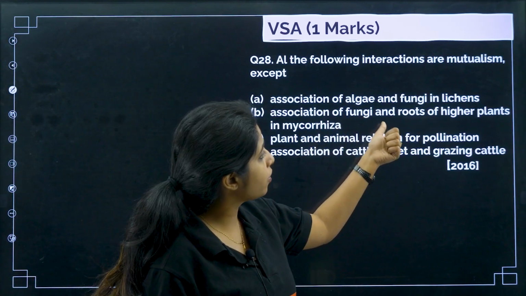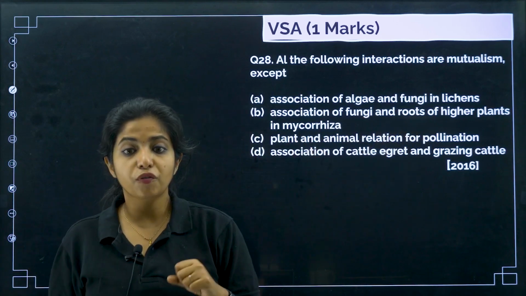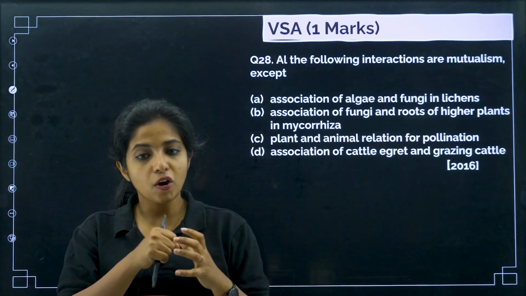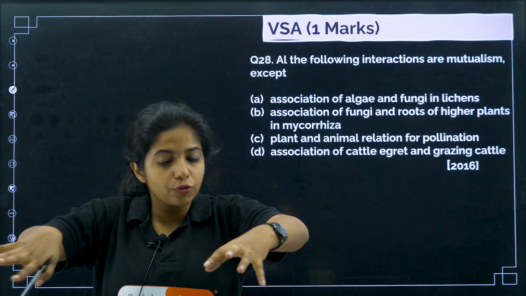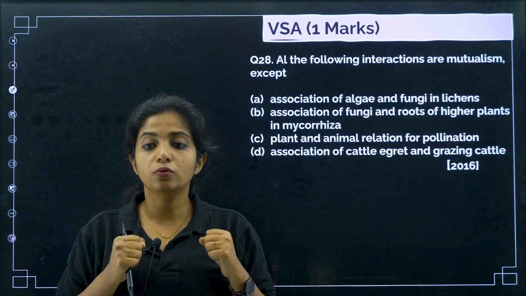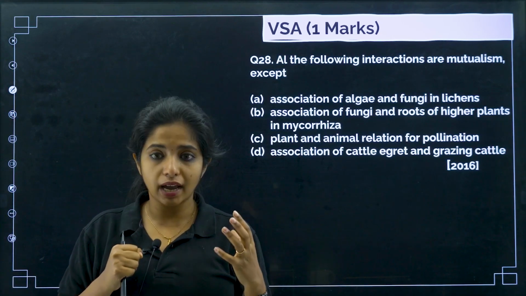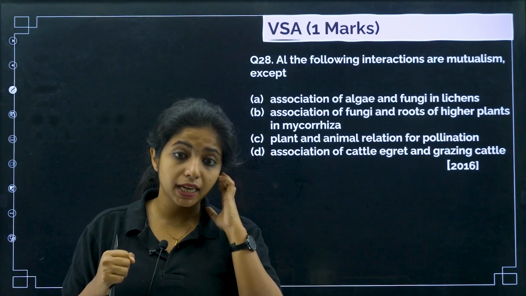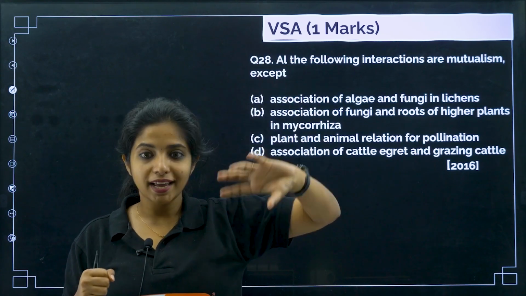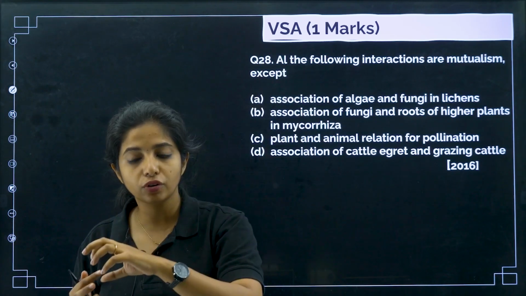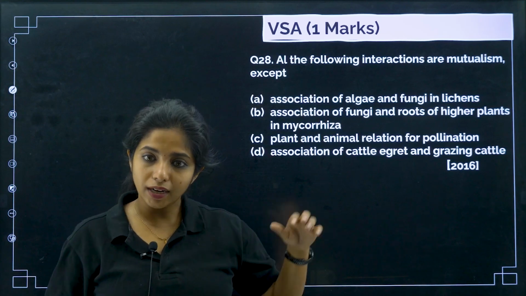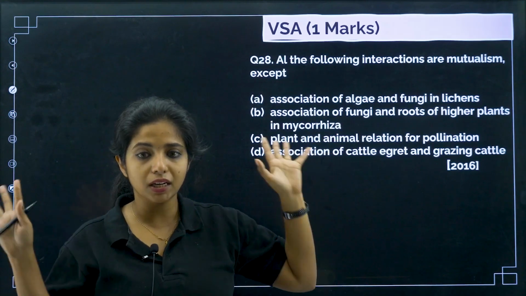What about association of fungi and roots of higher plants? Again, the fungi is going to provide what? All the nutrients. Since it has hyphae, it can move into the soil and absorb the nutrients really well. What about the roots of the higher plants? The roots are a part of the plant, and the plant produces food. So food will be given to the fungi, and the fungi will give nutrients. So that happens in mycorrhiza. Again, both of them are getting benefited.